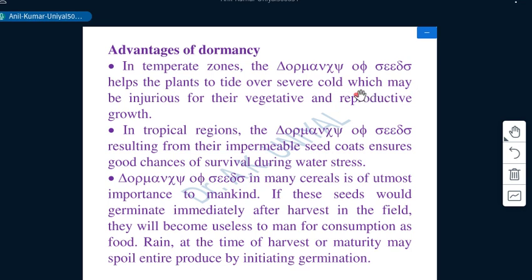So for the time of scarcity or emergency, we can use these seeds after using the dormancy breaking treatments. In this manner, seed dormancy is very helpful for storing seeds and using them under emergency or needful conditions.